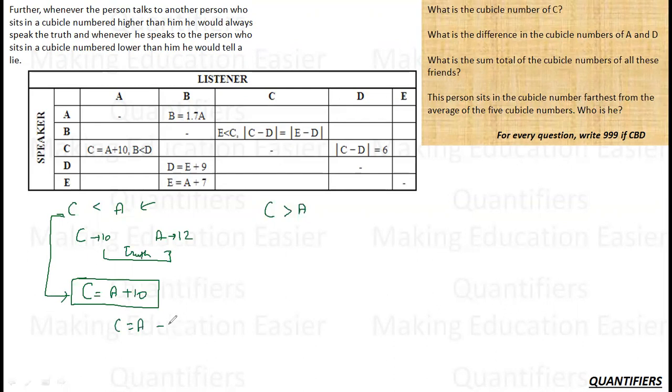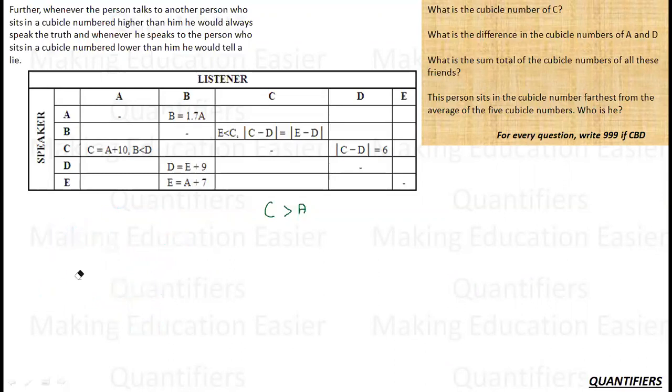But C is stating that my cubicle number is greater than yours, and if my assumption holds true, this has to be false. So this is a false assumption. My first conclusion is that it is false that C is less than A. So my true assumption is C is greater than A.